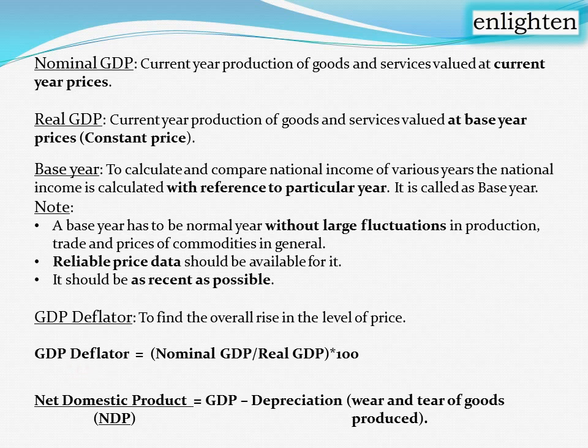So the formula for GDP deflator is nominal GDP by real GDP into 100. Nominal GDP is current year production of goods and services at current year price, divided by current year production of goods and services at base year price. That value is called the GDP deflator. And another term is net domestic product, NDP.